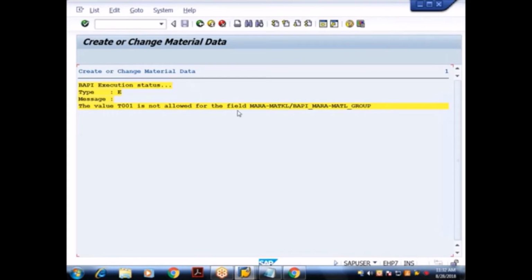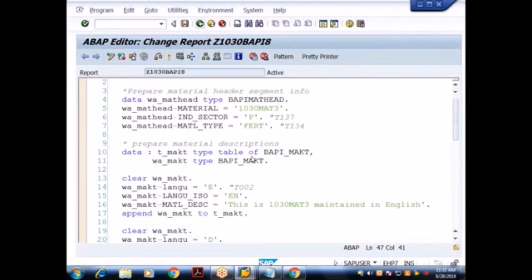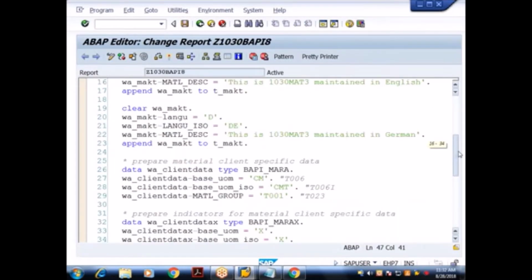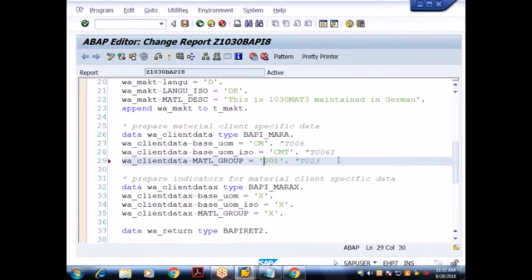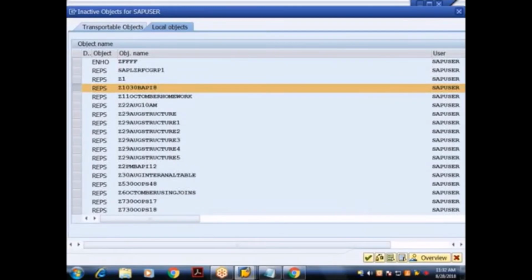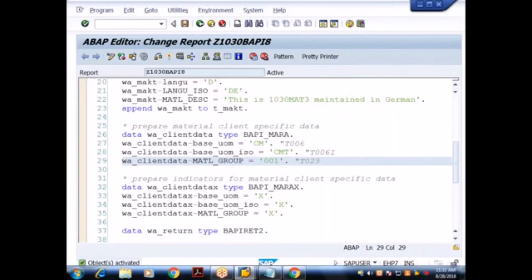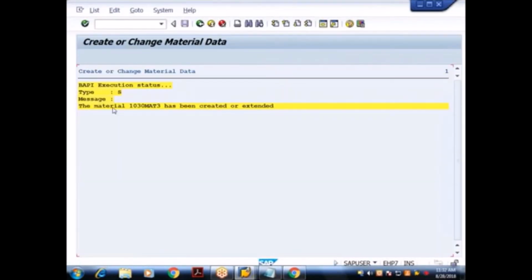Invalid material group, which is not configured in the SAP system. Understood? This material group is not configured in the SAP system. That's why we got what? Error. So let me correct it. So I gave T001. It should be what? Only 001. It's a character of 4. Execute. Good. I got what? Success.